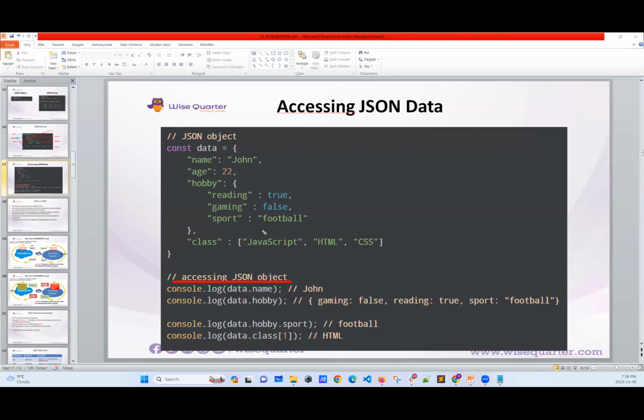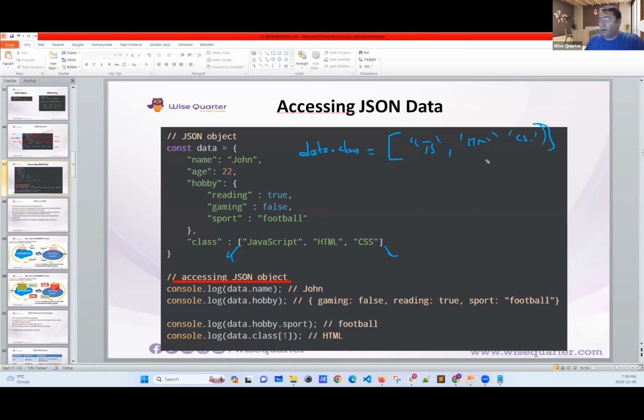That's an array, Deepak. The class value is an array. Now, when you say data.class, what are you going to receive? You are going to receive an array with JavaScript, HTML, and CSS. It's an array. Now here, if you say data.hobby, you are going to receive an object.